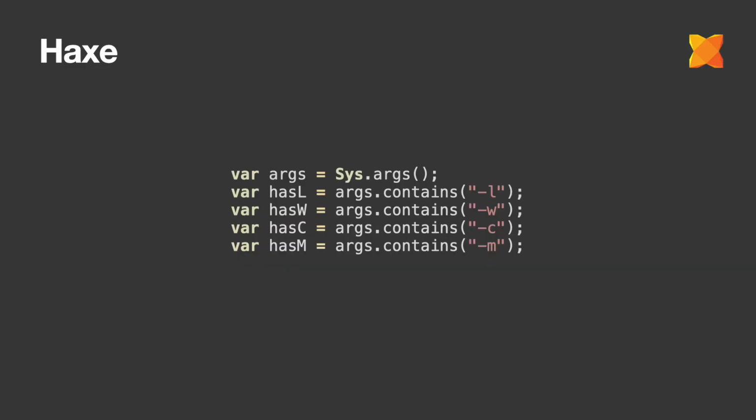Haxe is another language that doesn't come with a command line parsing solution, so we go for the straightforward array contains. I kinda wish I'd just used this for all the implementations really, even though I did get some interesting insights using the alternative. If you run in interpreted mode, Sys.args contains the arguments passed to the compiler as well, which is annoying because it doesn't simulate the runtime experience. This meant that I was always compiling the code. To reduce the feedback loop time, I compiled to Python, but for the release mode I did target C++.